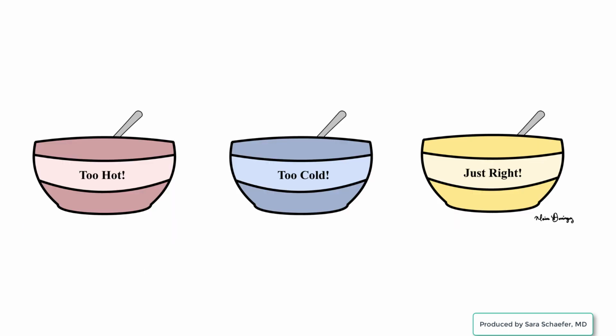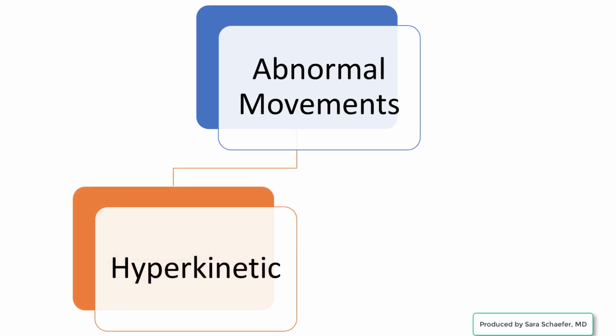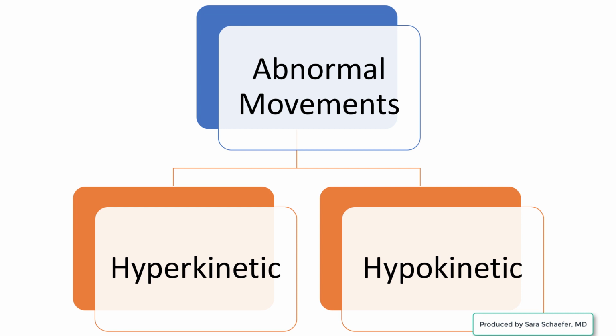You can think of movements like Goldilocks thinks of porridge. There is too much, too little, or just the right amount of movement. Too much movement is called hyperkinetic. Too little movement is called hypokinetic. Sometimes there are aspects of both. This is the first descriptor to consider when seeing a movement disorders patient.